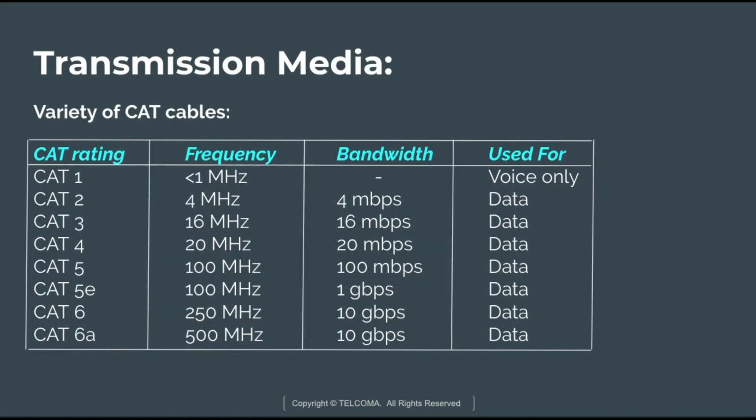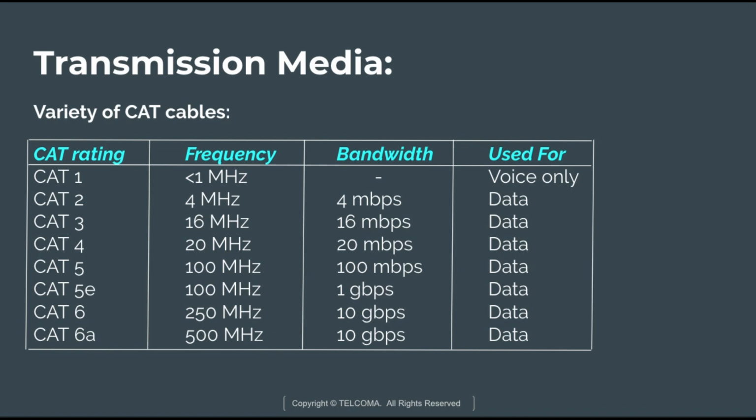Next we will discuss the varieties of CAT cable, that is, category rating cables. Category rating cables are of different types. They range from category 1 to category 6, and in between they have category 5E and category 6A. Category 1 has a frequency of less than 1 MHz and is only used for voice purposes. Categories 2 to 6A have different frequencies: category 2 operates at 4 MHz, category 3 at 16 MHz, category 5 at 100 MHz and category 6A at 500 MHz.